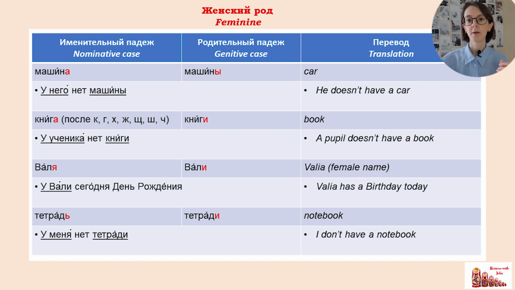Remember, if a noun ends with a soft sign and it is masculine, we change it to я, like we learned before. Словарь, словаря. But for feminine, it will be и. Тетрадь, тетради. I know that you need to remember what gender it is by heart. It is very difficult to know in advance.